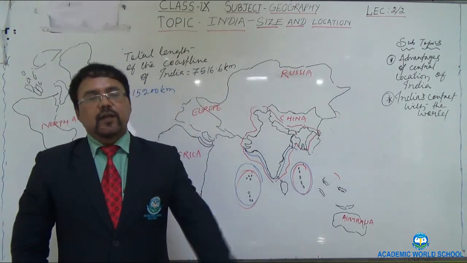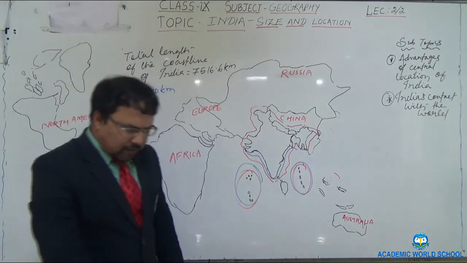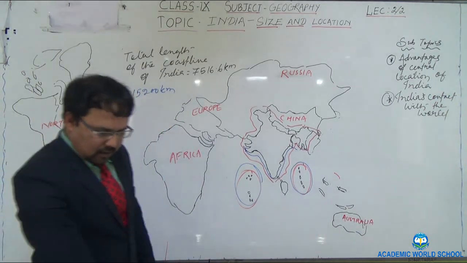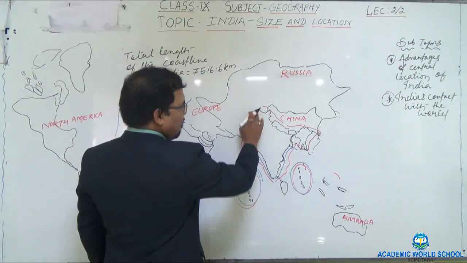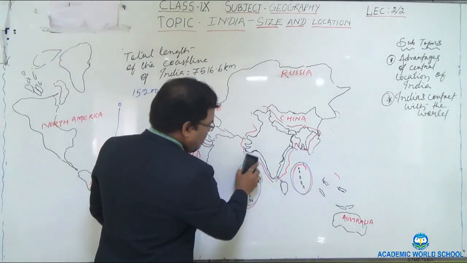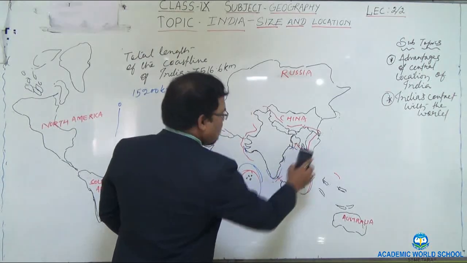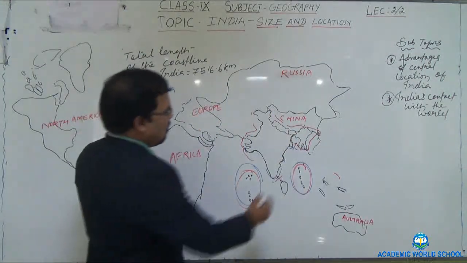mainland and Indian Union. Whenever we talk about the mainland of India, it refers to only this much. This one.